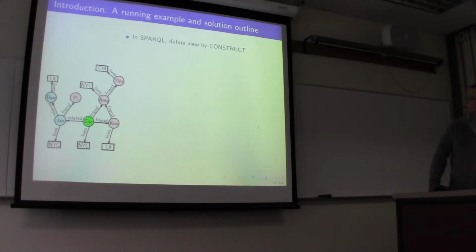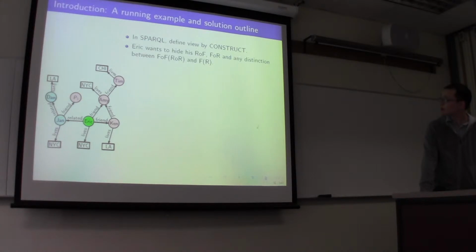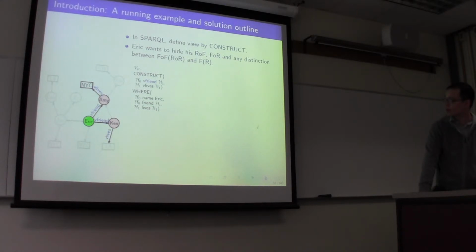In SPARQL, views are defined by CONSTRUCT, and suppose Eric wants to hide his relative of friend, and his friend of relative is not in this picture. And hide any distinction between friend and friend of friend, and between his relative and relative of relative. So he can construct 4 views, with each view reflecting part of his social network.